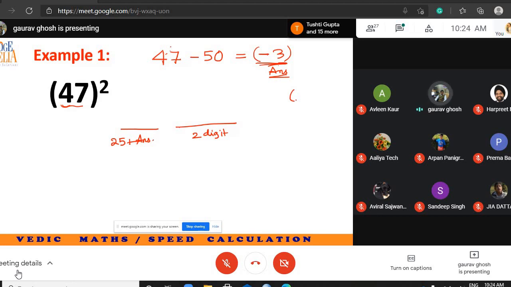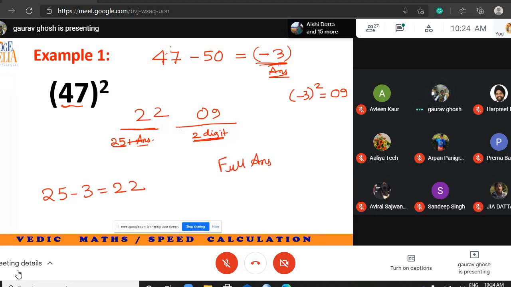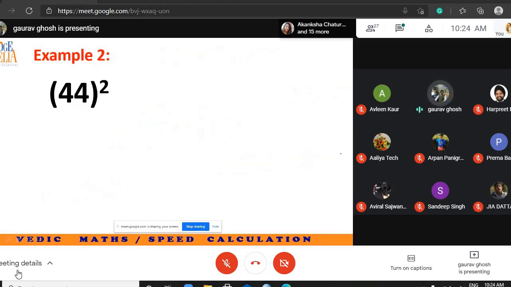Minus 3 whole square is equal to 9. But we have to write 2 digits here, so instead of 9, I will write 09, because I have to write 2 digits as a rule. What should I be writing here? 25 plus the answer, so 25 minus 3 is 22. So part 1 and part 2, the full answer would be 2209. Now let's see another example.